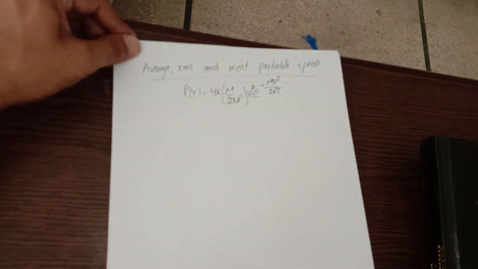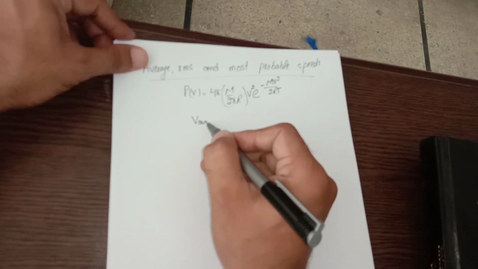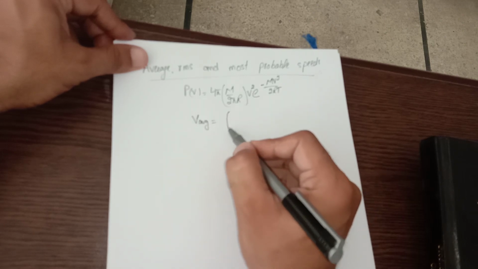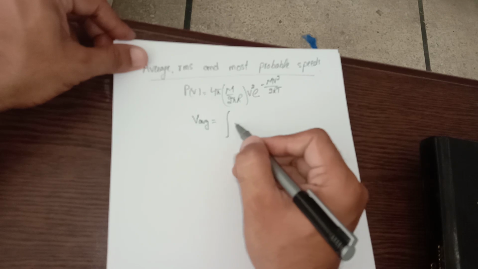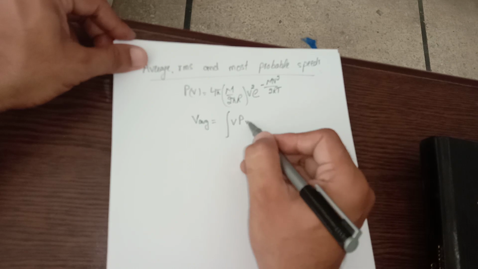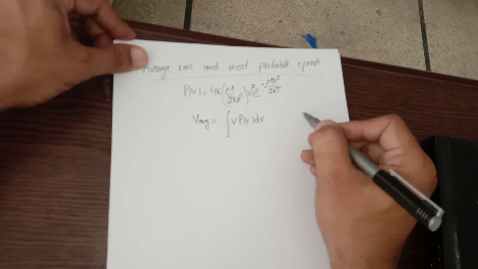The average, or expected value or mean, in probability is calculated when you multiply the random variable with its distribution and integrate it between those points. If I want to calculate the average molecular speed, this V is my random variable. I would multiply it with its distribution and integrate over dV.